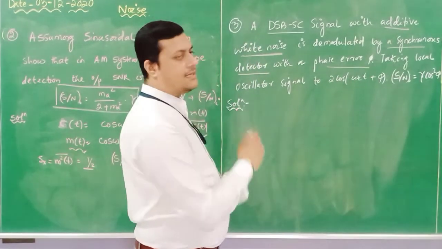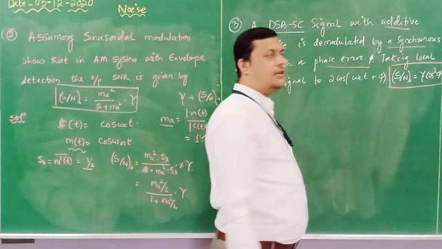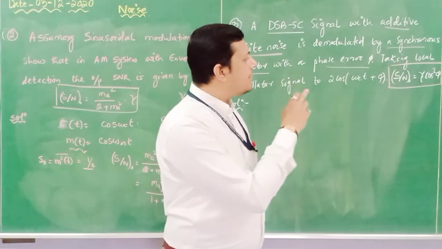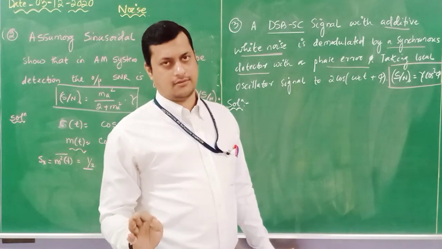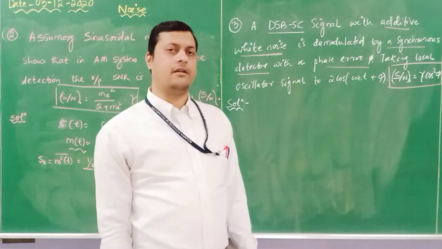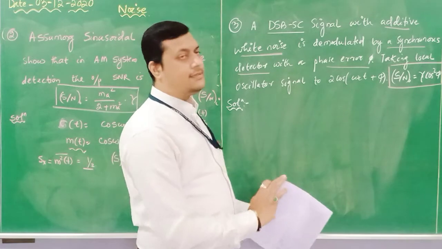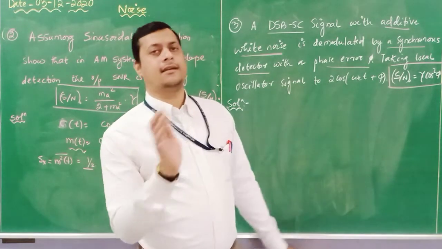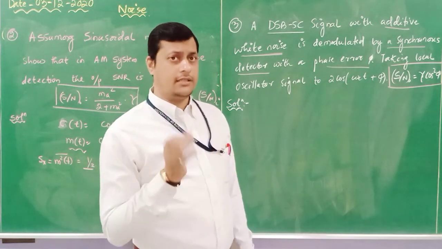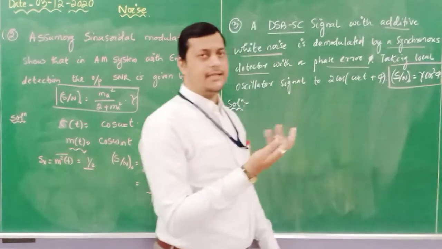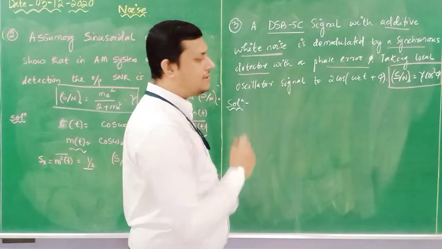Now if this is the condition, you need to justify that your signal to noise ratio at the output is gamma cos square phi. Gamma is the input signal to noise ratio. So it must be in terms of cos square phi. This we need to prove. This sort of question will come. They will not ask directly to go for synchronous demodulation with some phase error. They will tune it by changing the amplitude, or changing the phase component with respect to the transmitted signal. Now we will proceed step by step.